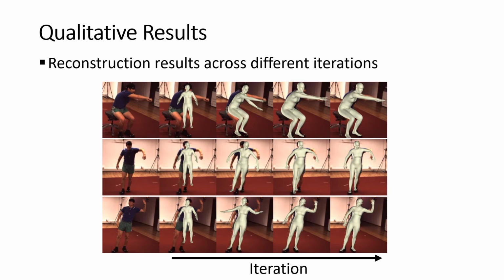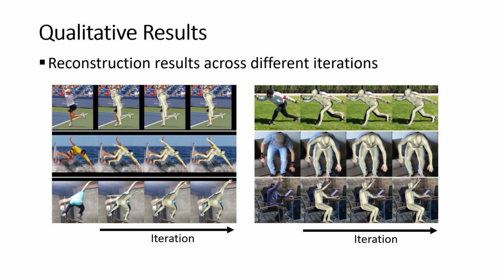We visualize the estimated meshes of PyMAF in each iteration. Though the mean pose mesh is far away from the ground truth, PyMAF can correct the body part drift progressively and get a better aligned human model. Here we show more reconstruction results across different iterations on the COCO and 3DPW datasets.